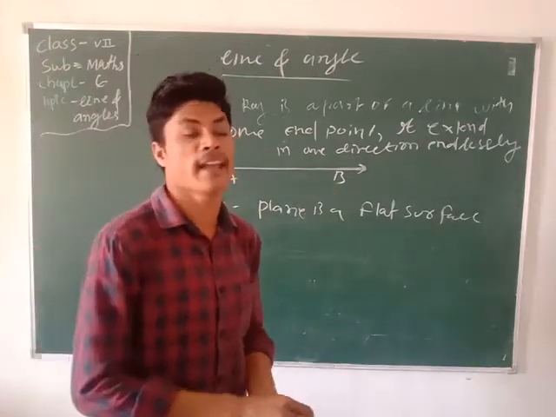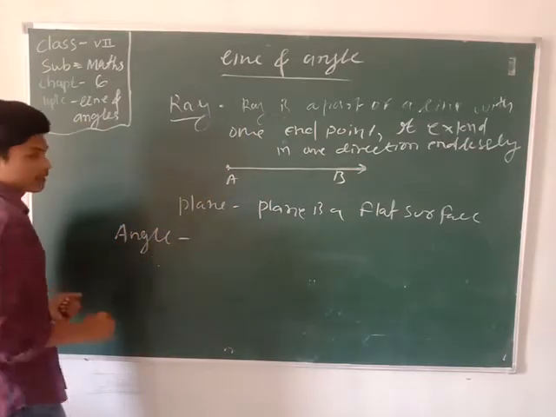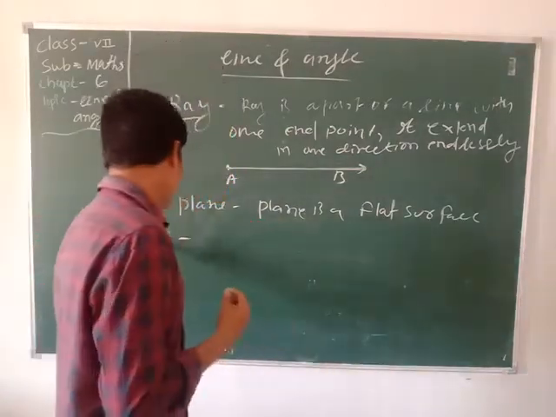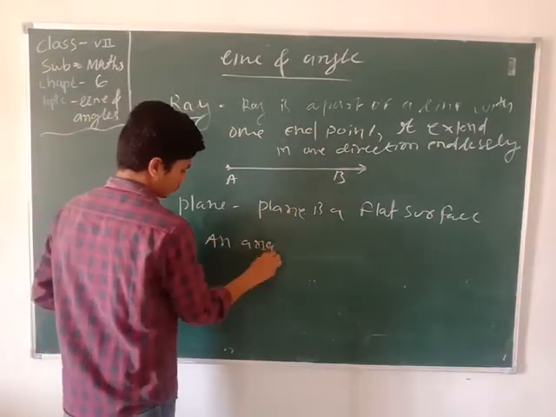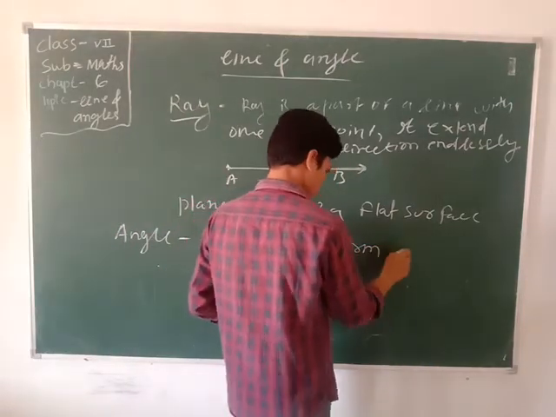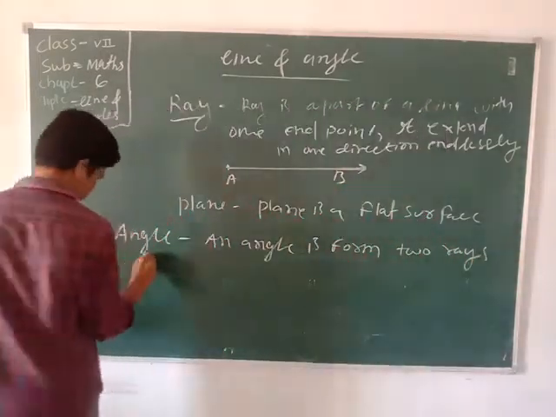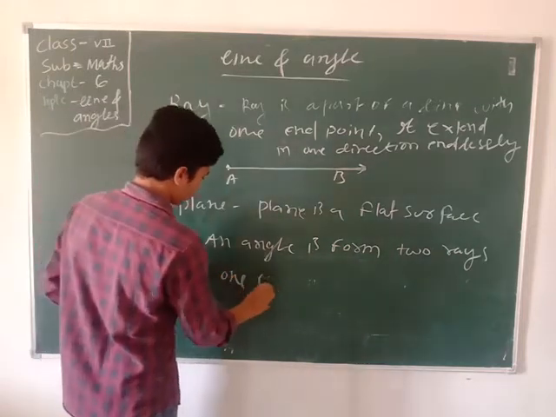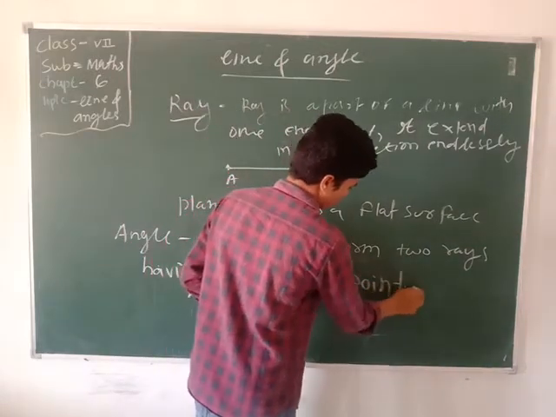Now we discuss the angle. What is an angle? How can an angle form? An angle is formed by two rays having one common point.